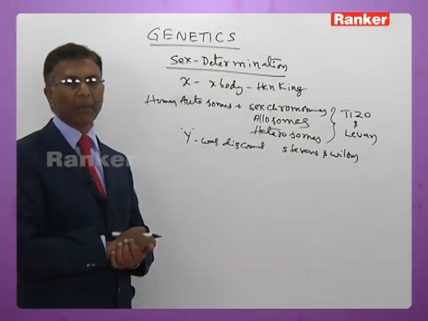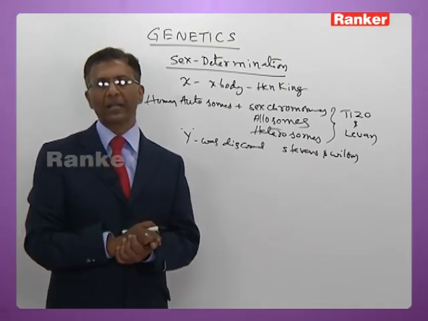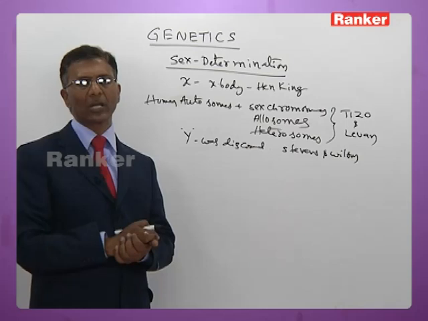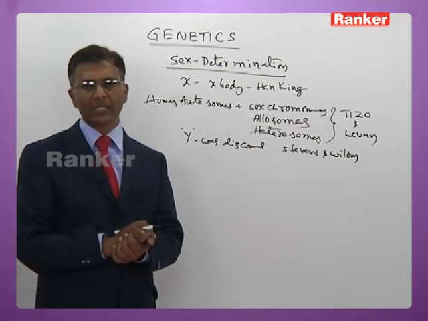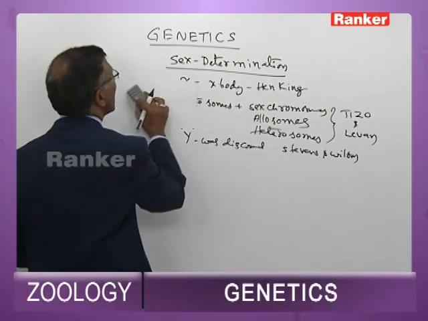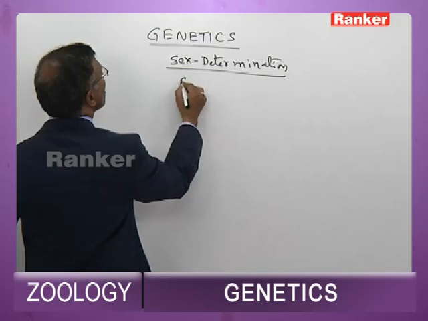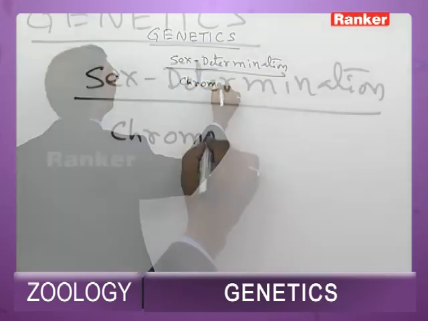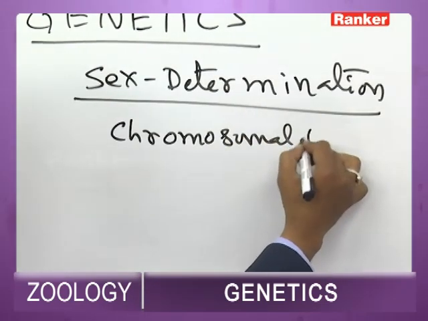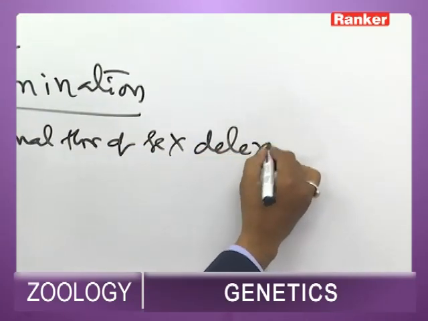Now, sex is determined on the basis of the sex chromosomes, and there are several theories which illustrate sex determination in human beings and other organisms. Among these, the widely accepted hypothesis is the chromosomal theory of sex determination.